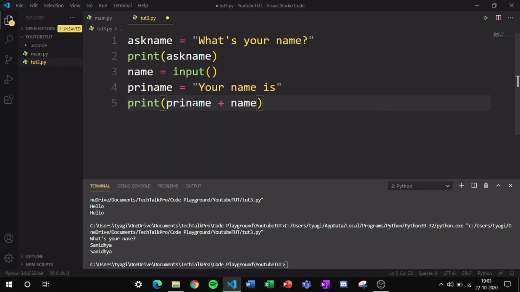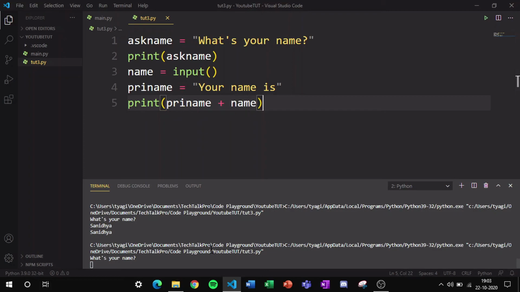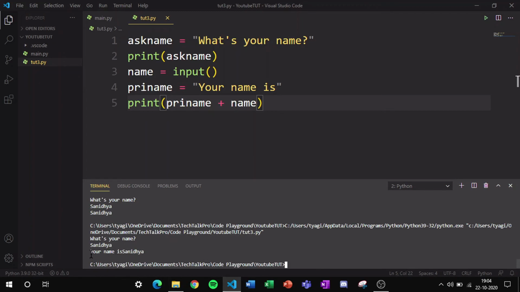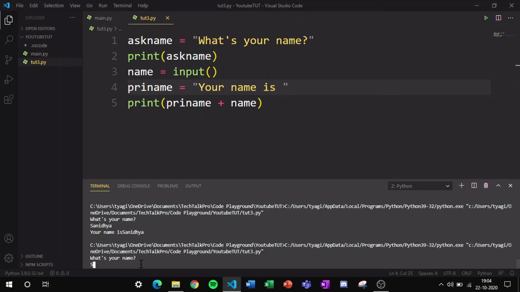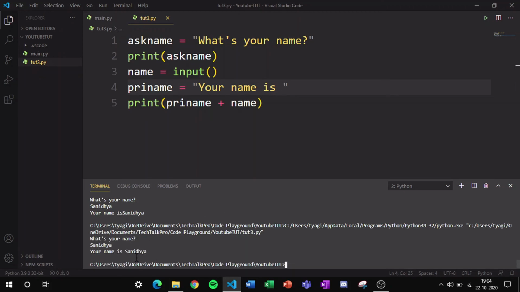As it is visible, it will write prename, your name is, and then it will show the name which I have entered. If I run this, it will show me what's your name. If I type here Sanidhya, as you are able to see, your name is Sanidhya. It is not showing a gap between is and Sanidhya. So if I enter a space here and then I run this, it will ask for my name and I will type my input Sanidhya. As you can see, it is showing your name is Sanidhya. So our program was successfully run.